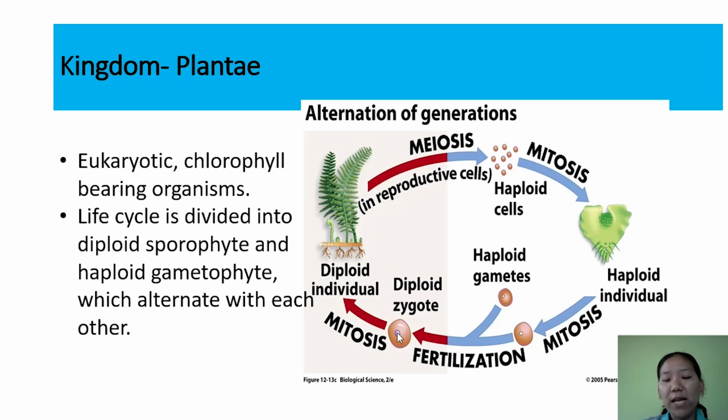The zygote is diploid, and the diploid cell undergoes mitosis to give rise to a diploid individual. So we have a diploid individual, the sporophyte, producing haploid spores. Haploid spores later develop into gametophytes, and the haploid gametophyte produces haploid gametes, and two different gametes fuse together to form a diploid zygote, which in turn will give rise to a diploid individual. So there is an alternation of generation here.